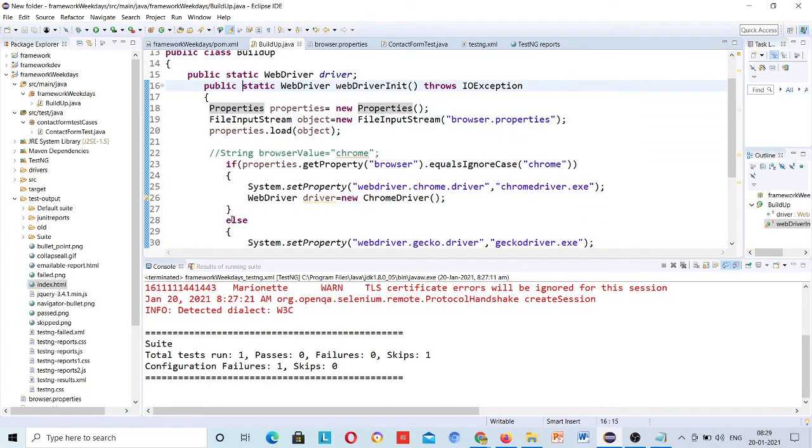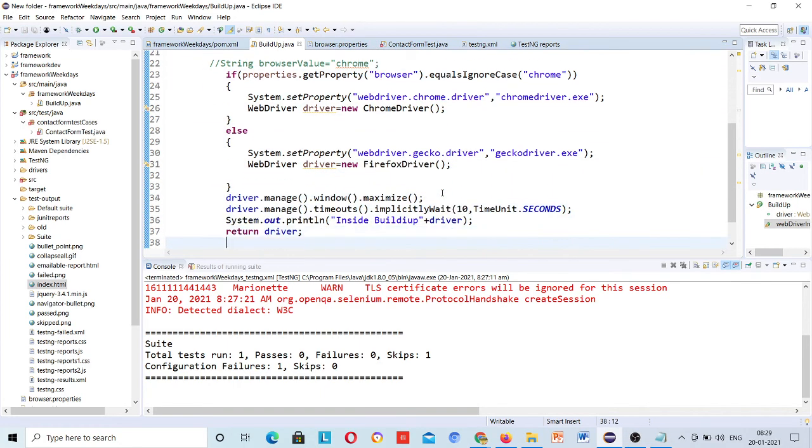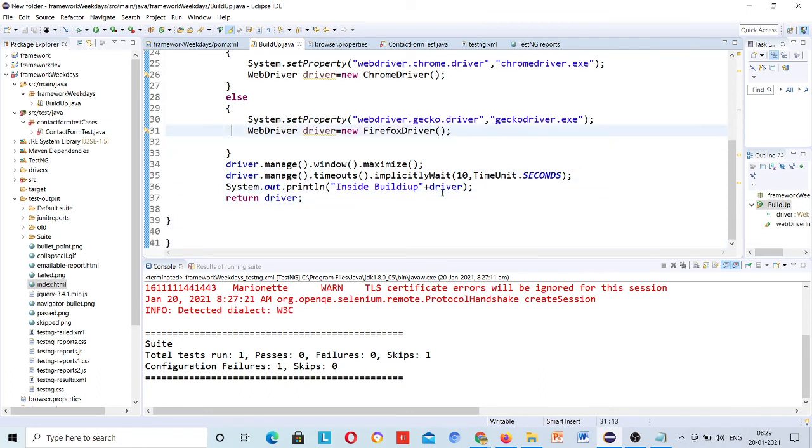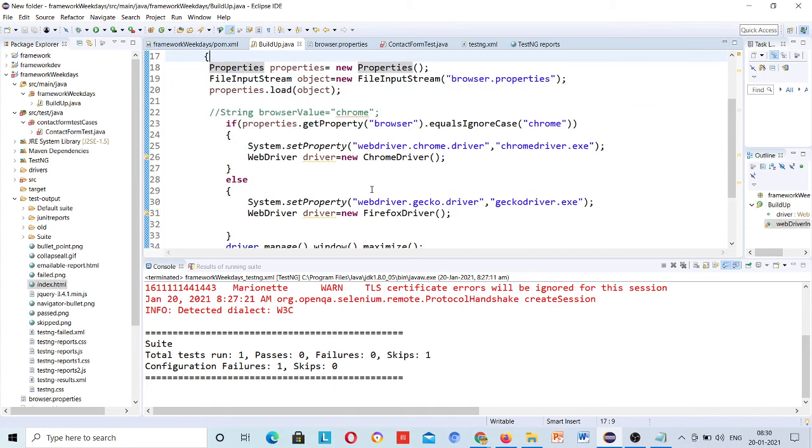Just remove this static. Sir, I think you have to remove that WebDriver, sir, at global level. Sir, inside the init itself, sir, you already declared at global level, sir. WebDriver driver, here inside the init itself, inside if else. In WebDriver driver, sir, you already declared WebDriver as global. Yeah, you have to remove inside the init itself. Oh yeah, yes, that's correct.